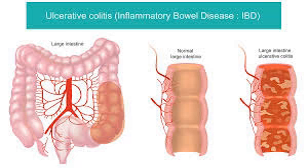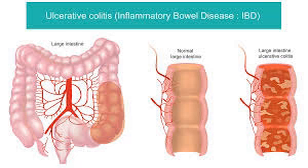Colonoscopy, a procedure where a flexible tube with a camera is inserted through the rectum to examine the colon and take biopsies. It is the most definitive test for diagnosing UC. Flexible sigmoidoscopy, similar to colonoscopy but only examines the rectum and sigmoid colon. Imaging tests. CT scans or MRIs may be used to check for complications like abscesses or perforations in severe cases.